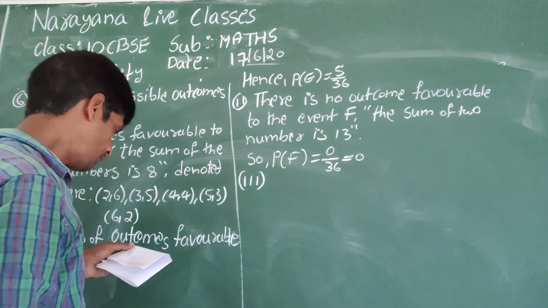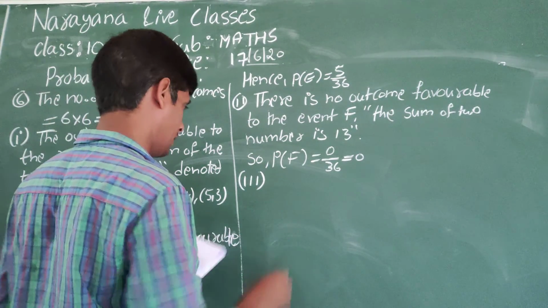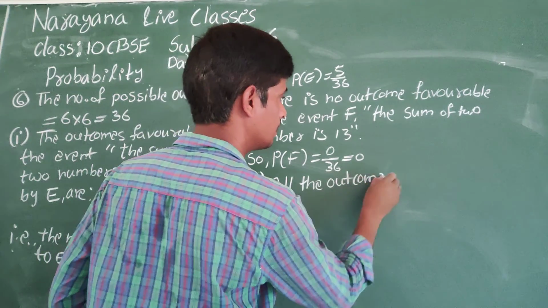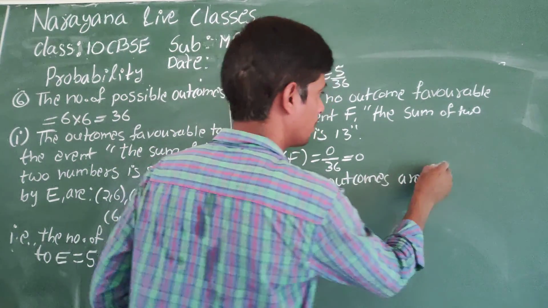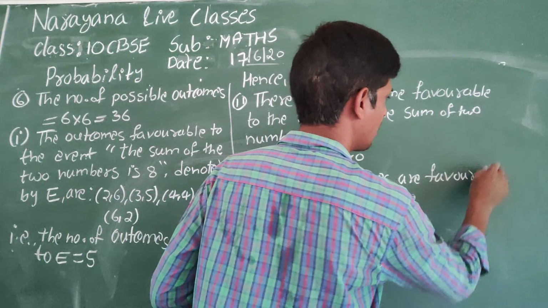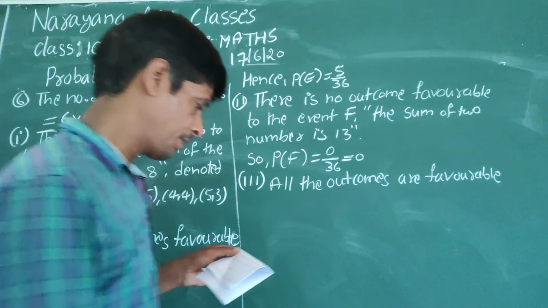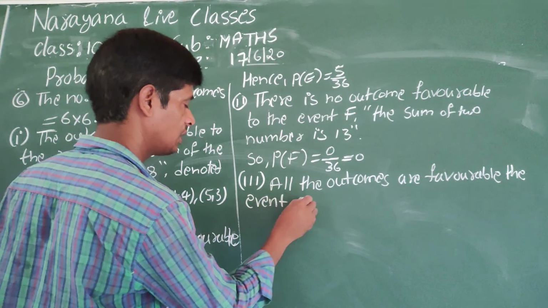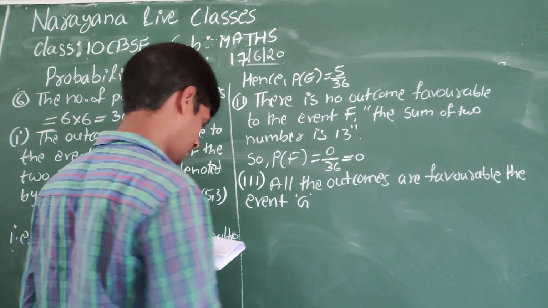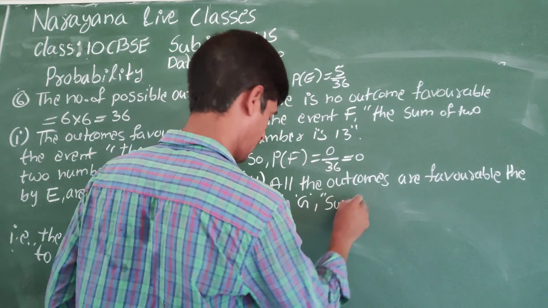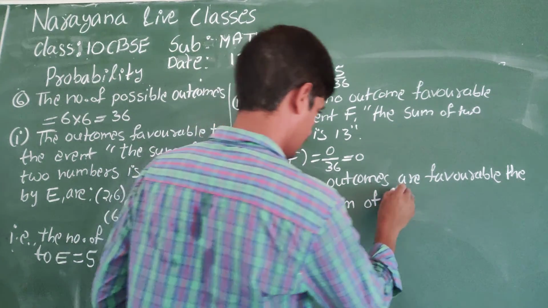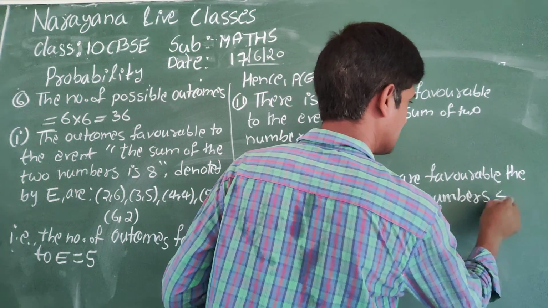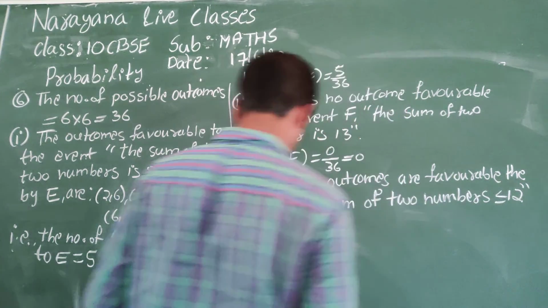In this third one, all the outcomes are favorable to the event G. Event G: sum of two numbers is less than or equal to 12.